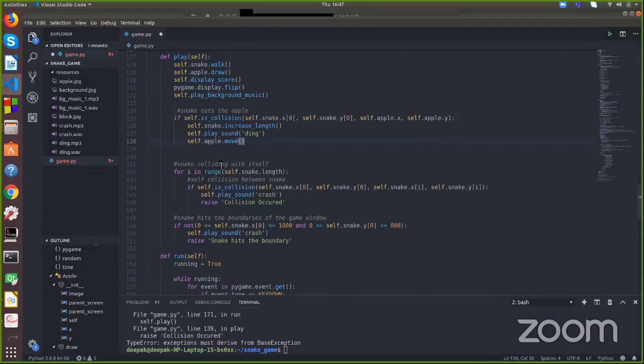Okay. This condition is for the snake colliding with itself, and this is for the snake hitting the boundaries of the game window. So any doubt in these three conditions? I think these are all clear to you.